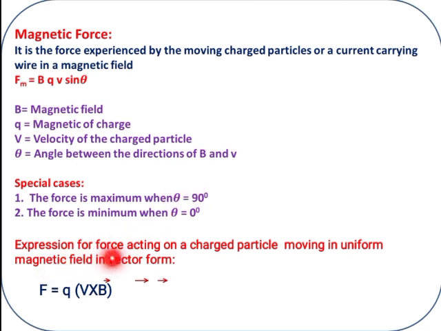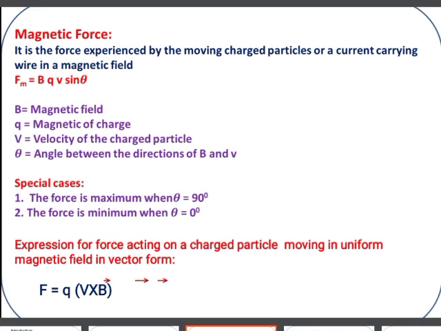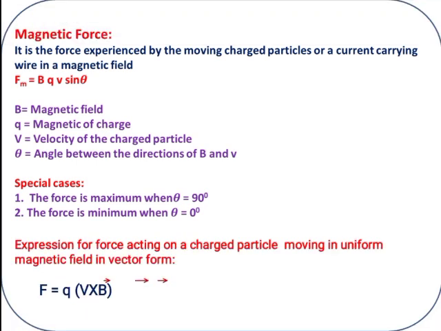Next one, expression for force acting on a charged particle moving in a uniform magnetic field in vector form. The same expression we write in vector form. If we express it in vector form, there is no need to write sin theta. Instead of sin theta, we mention the cross symbol, so this cross means sin theta. Vector F is equal to Q into vector V cross vector B. So this is the expression in vector form.